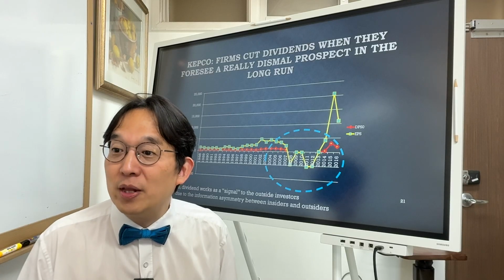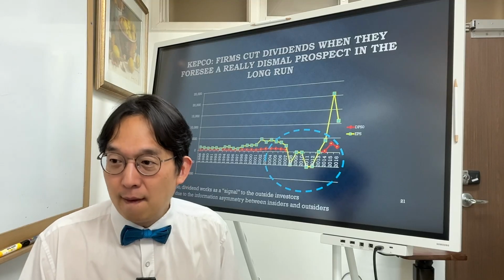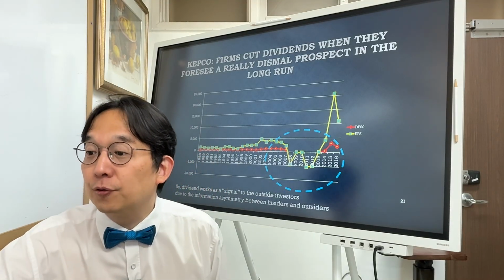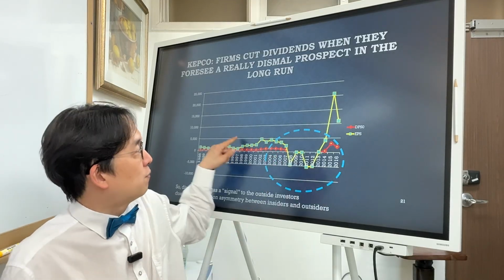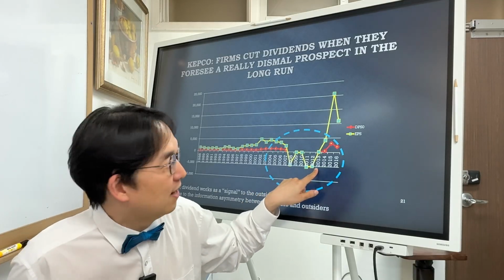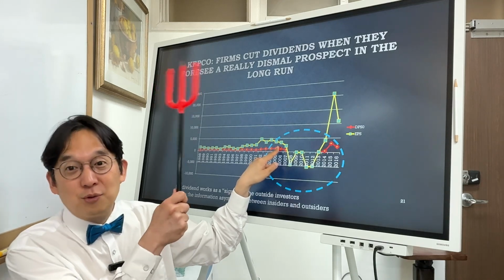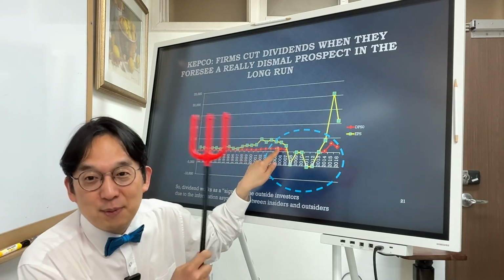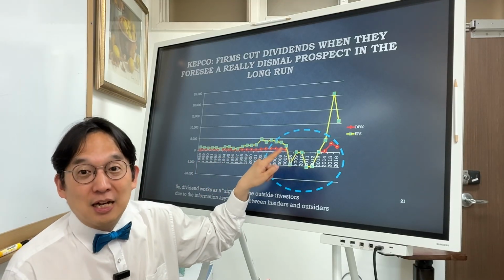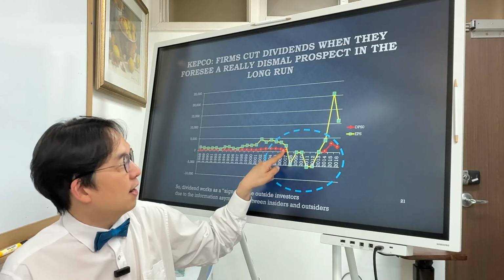KEPCO: firms cut dividends when they foresee a really, really dismal prospect in the long run. So here is an example coming from KEPCO. Their graph of net income or EPS was fluctuating, and it was hitting rock bottom, on the negative side, okay, for a long time. And the interesting thing is that KEPCO, the electricity utility company of Korea, a very stable business, smoothed out their dividend, but they cut their dividend in 2007. That worked as a huge signal, okay?